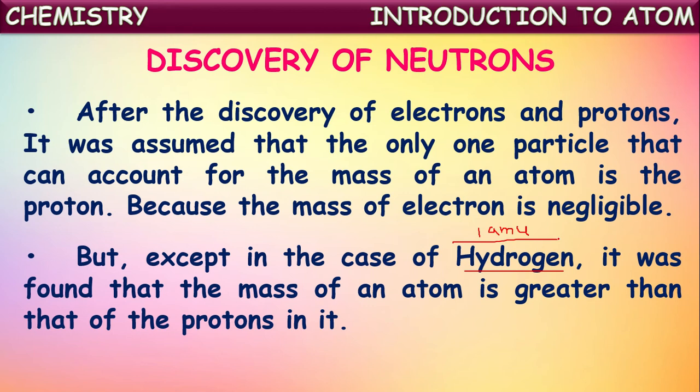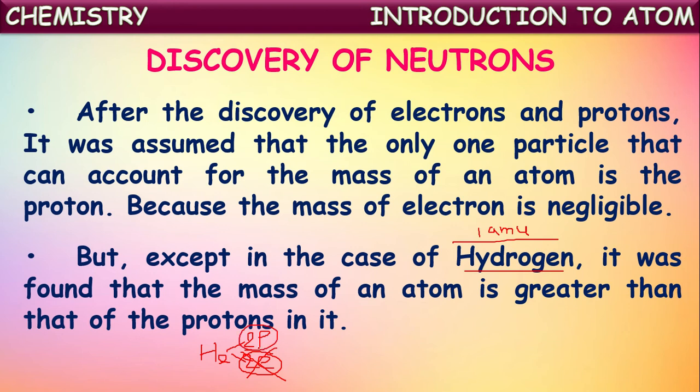But in the case of the remaining elements, for example helium, we know its atomic number is 2. So they came to know that helium has 2 protons and 2 electrons. Now the mass of a helium atom is nothing but the sum of the masses of all these particles, isn't it? But here the mass of the electrons is very small, which can be neglected. So as per their assumption, the mass of a helium atom should be the sum of the masses of these two protons.